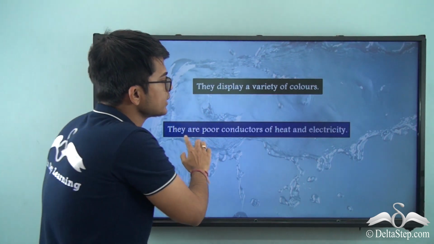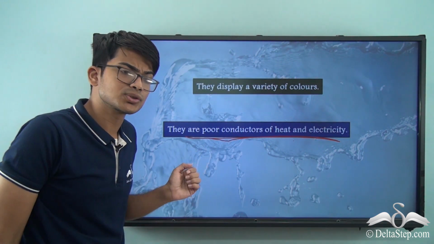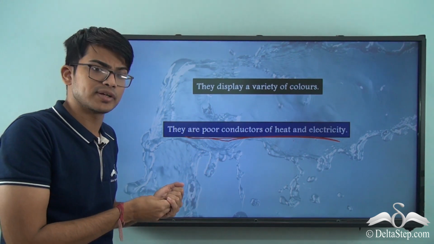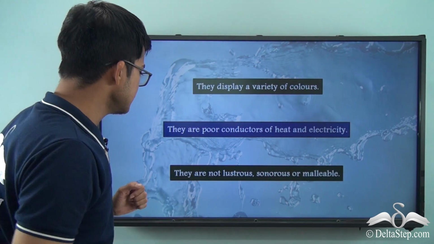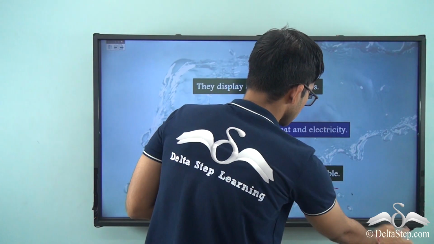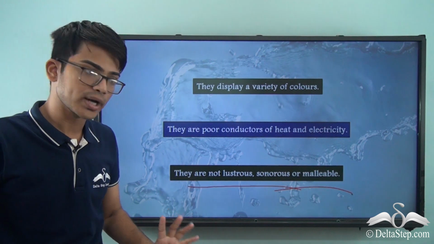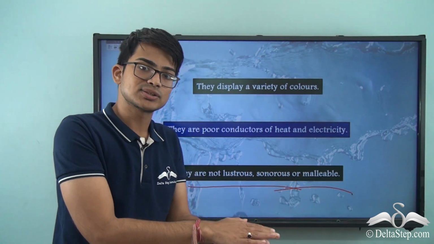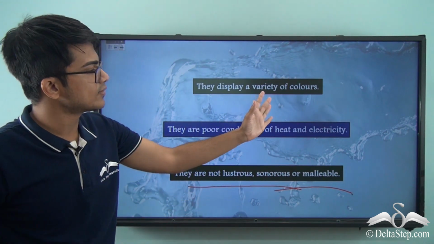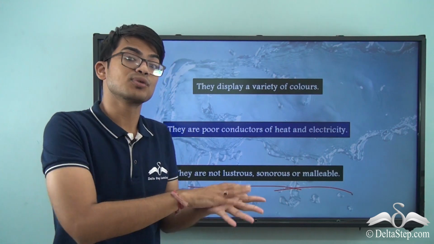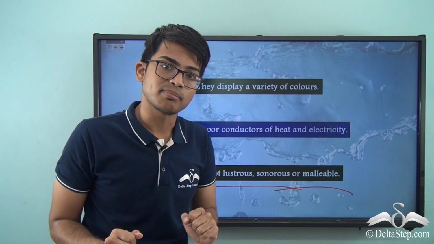Next, they are poor conductors of heat and electricity. In case of metals, we understood how they are very good conductors of heat and electricity. Non-metals aren't. And finally, they are not lustrous, sonorous or malleable. If it's not malleable, it won't be ductile either, so they come together. They can't be beaten into thin sheets or wires. They can't make any sound, and they are not lustrous. They can come in different colors, but they won't shine like a gold or silver plate. So that is the thing about non-metals.